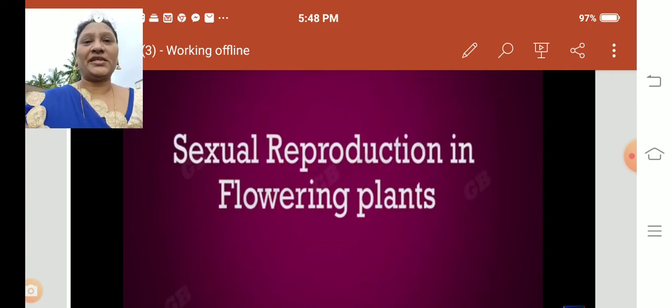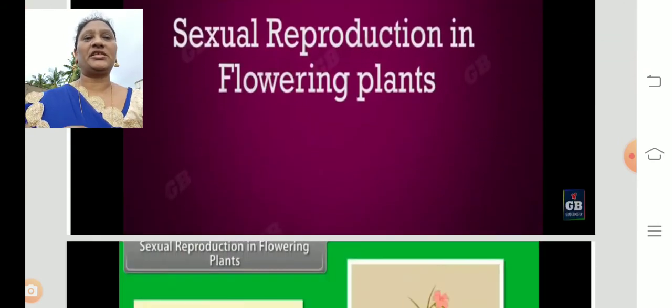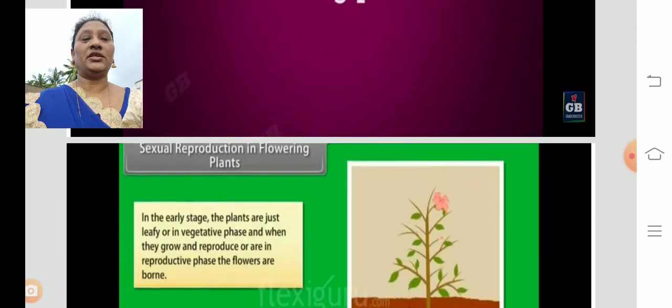In the previous session we discussed asexual reproduction: the different types of asexual reproduction in animals, and the type of asexual reproduction in plants, which we call vegetative propagation. Today I want to discuss sexual reproduction in flowering plants, how the plant shows sexual reproduction. Like vegetative propagation in plants, we can find sexual propagation or sexual reproduction.